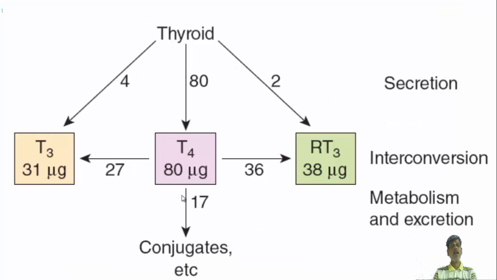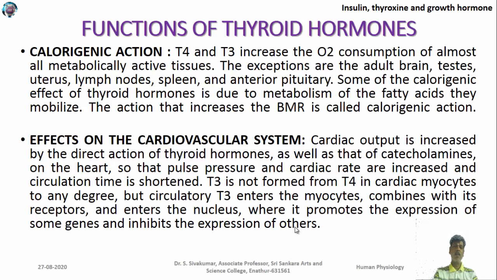Okay. So again, this is what we already discussed: how much thyroid hormone is produced. You can see thyroxine is produced in higher concentration, because this is the hormone that plays a vital role as the thyroid hormone. Even though other hormones can be interconverted, this can be converted 27 times to this, and this can be converted 36 times to this. So the conversion depends upon the requirement for the action of these thyroid hormones. When you do not require these thyroid hormones, then these conversions will occur, so it becomes an inactive state.